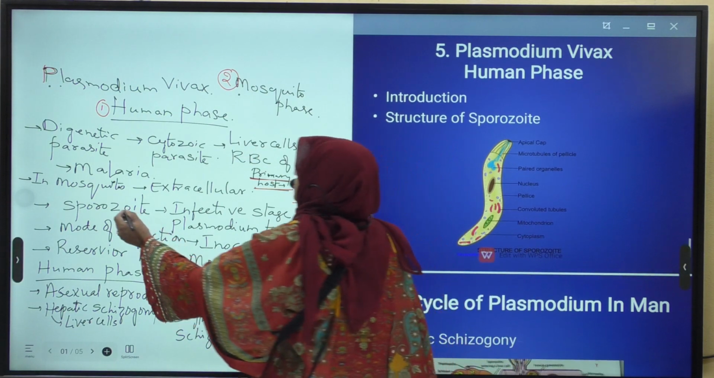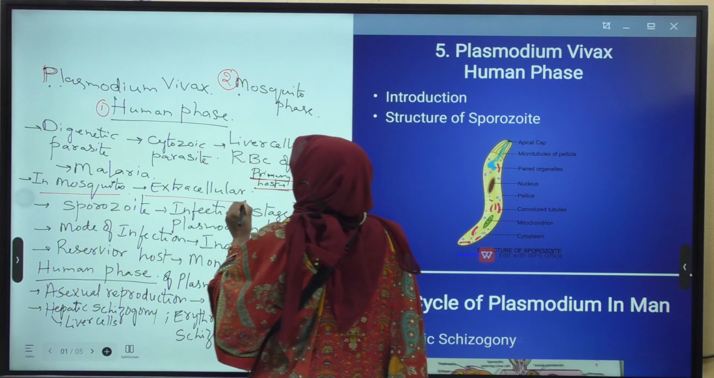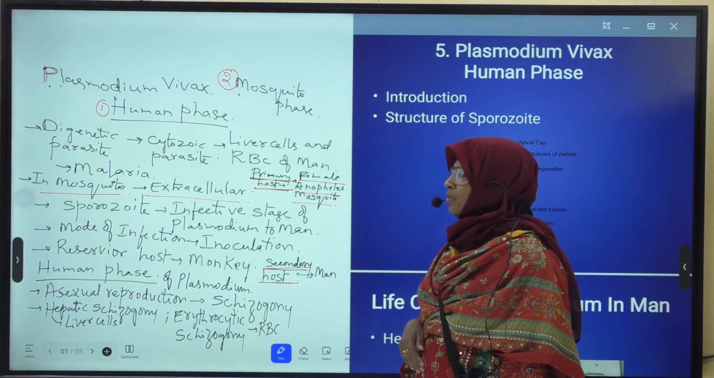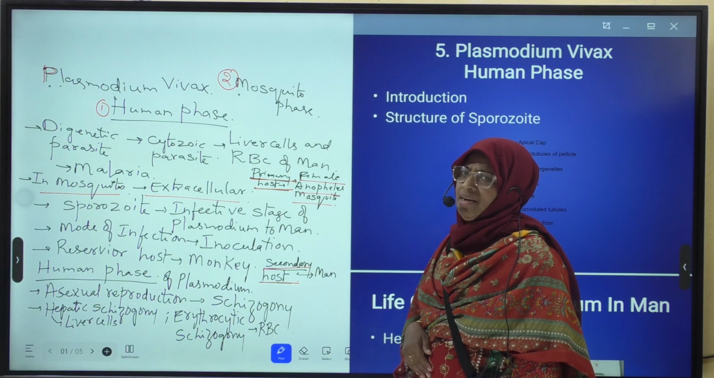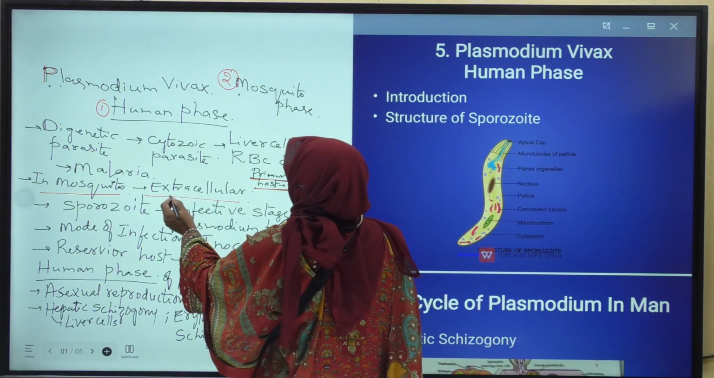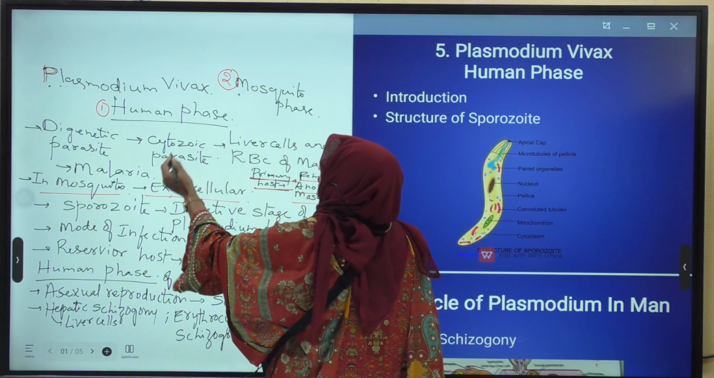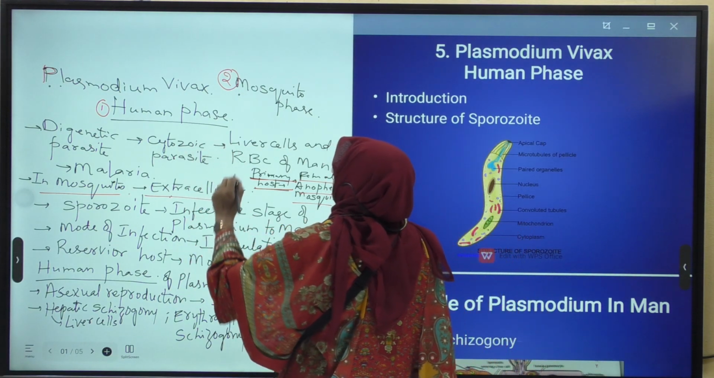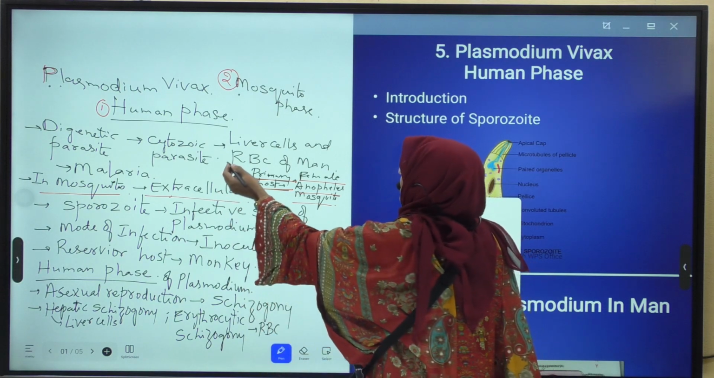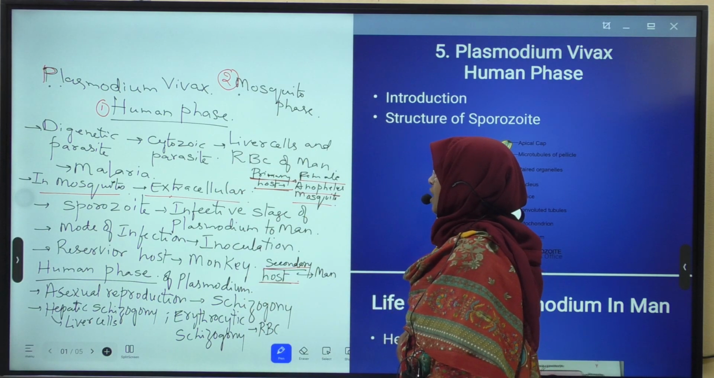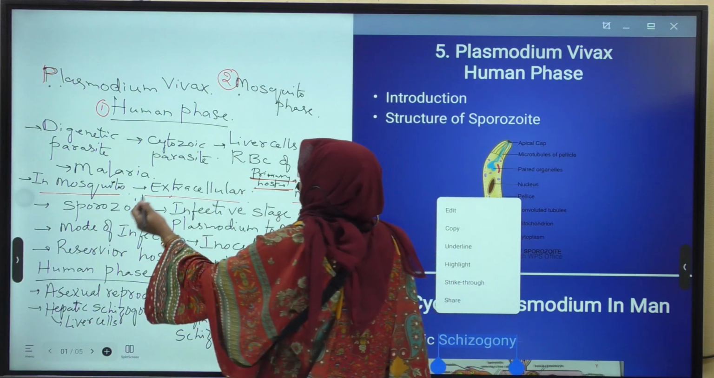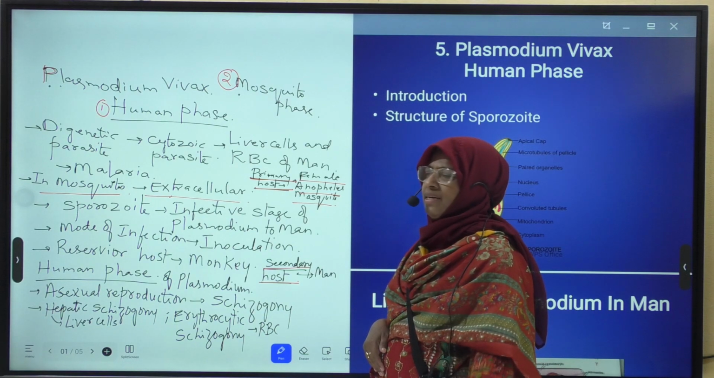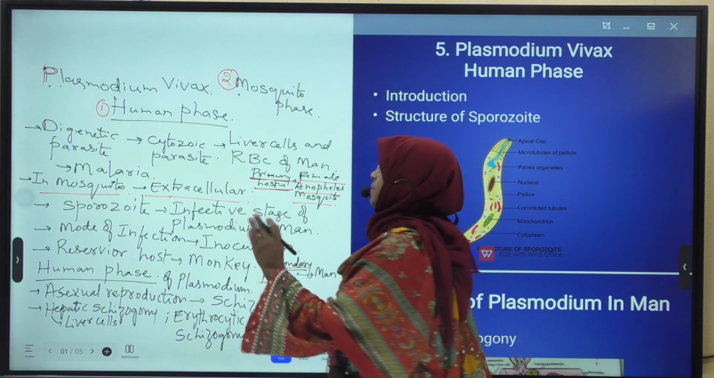Next, in mosquito, this parasite is considered as extracellular parasite. Means in mosquito it is present outside the cell. Hence it is called extracellular. But in human beings, this Plasmodium occurs in cells. Hence it is called cytozoic parasite or intracellular parasite. It lives in the liver cells and RBC of man.